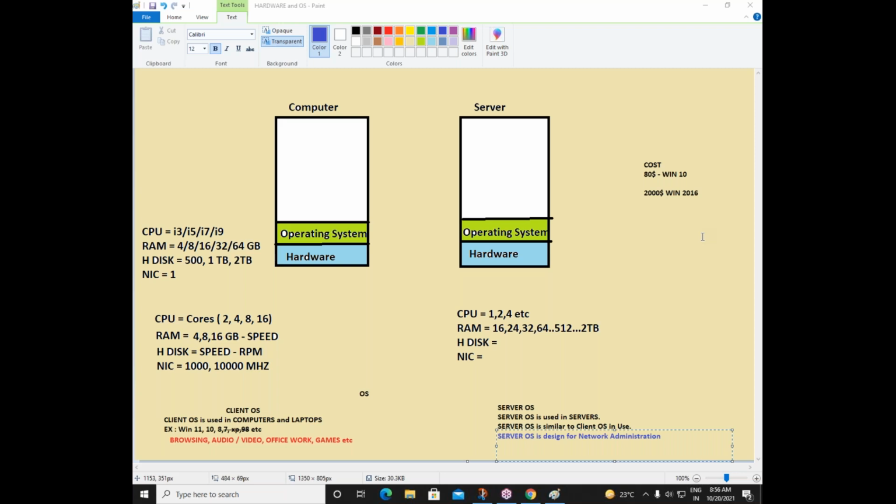Okay, so what is the work of client OS? We know the work of client OS, browsing. See, whenever you are learning about any software or any application, first you should know what exactly is the use of that particular software or particular application.